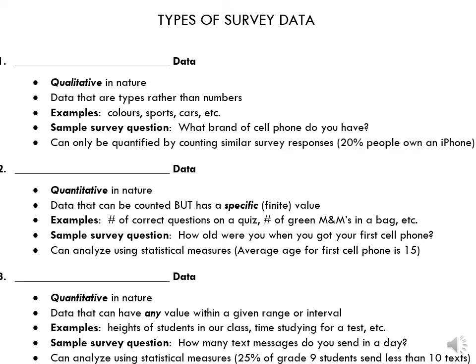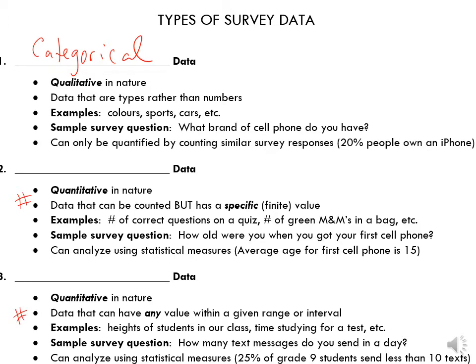So our three types of data, remember, are categorical, discrete, and continuous. If you look at our first one, this type of data is qualitative. They're types rather than numbers, like favorite color, favorite sport, favorite car, what brand of cell phone you have. So you just count the number of responses. This does not have numbers for answers. That is categorical. The next two are quantitative, meaning they have numbers.